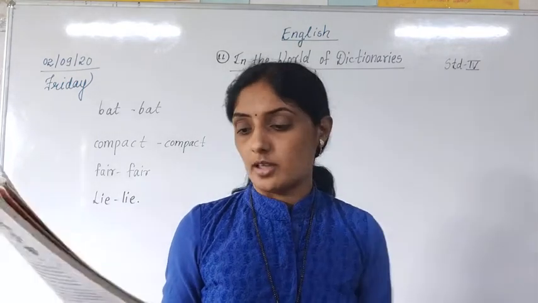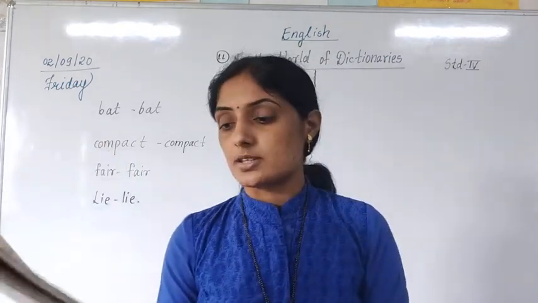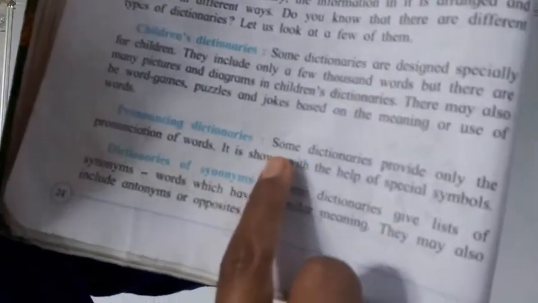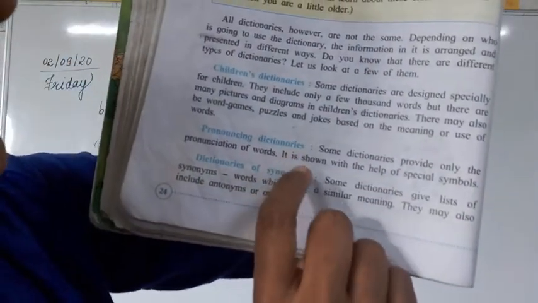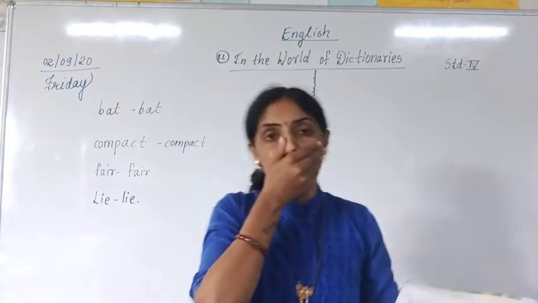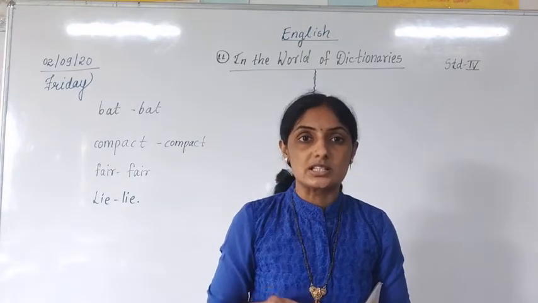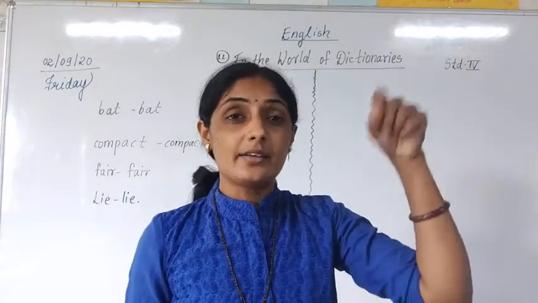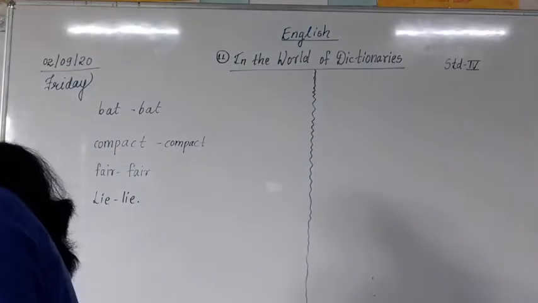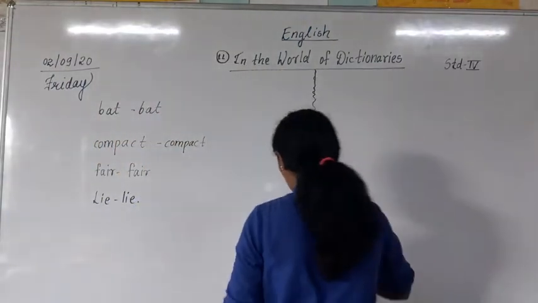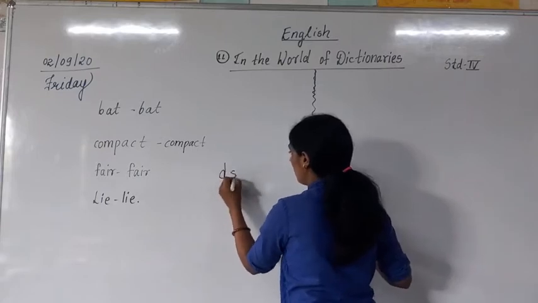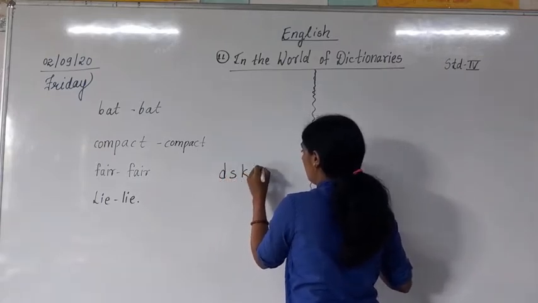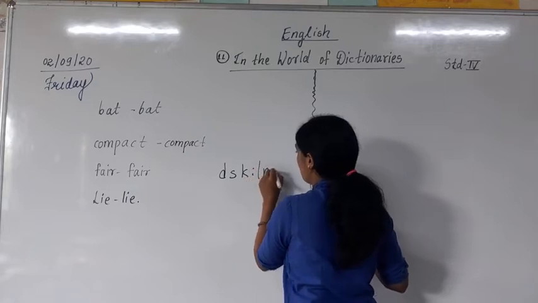That is the children's dictionary. The second one is pronouncing dictionaries. I am reading here: some dictionaries provide only the pronunciation of words. It is shown with the help of special symbols, showing how to pronounce words, and those words are written in some other way. For example, like this: D, S, K, dash, L, something like this.